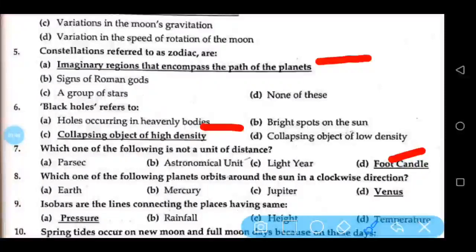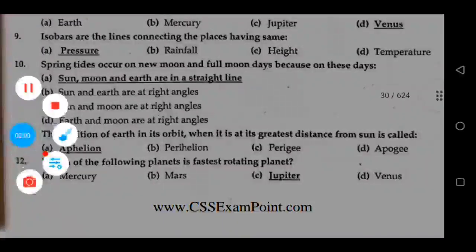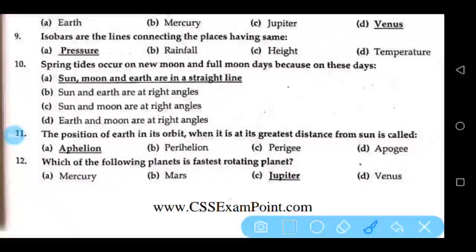Which one of the following planets orbit around the sun in a clockwise direction? Venus. Isobars are the lines connecting the places having same pressure. Spring tides occur on new moon and full moon days because on these days sun, moon and earth are in the straight line. The position of earth in its orbit when it is at its greatest distance from sun is called aphelion.